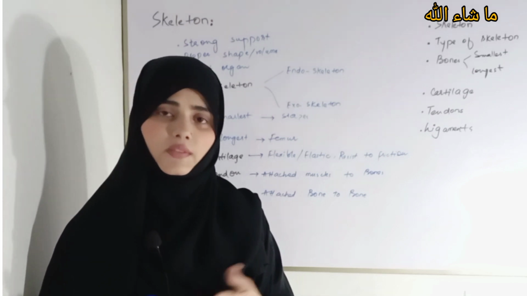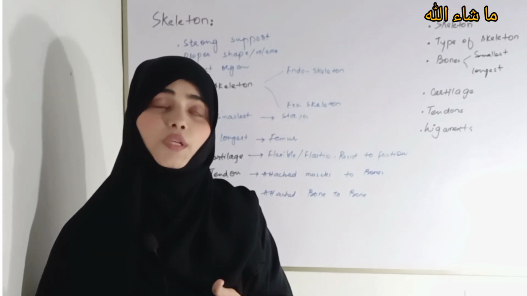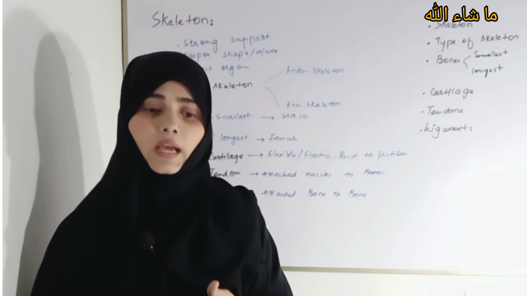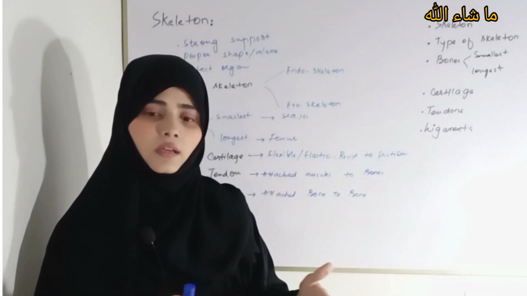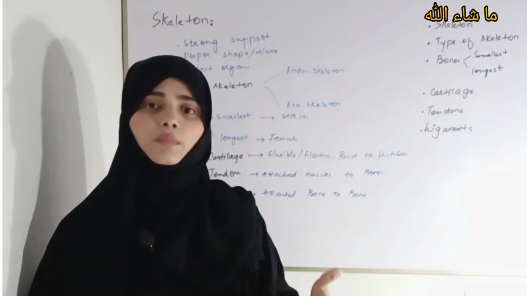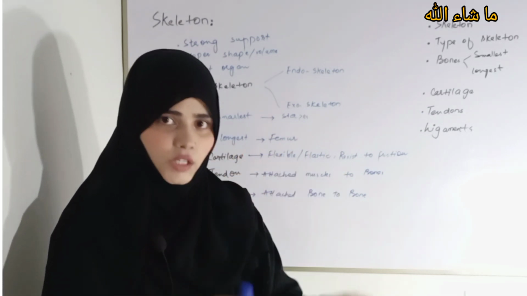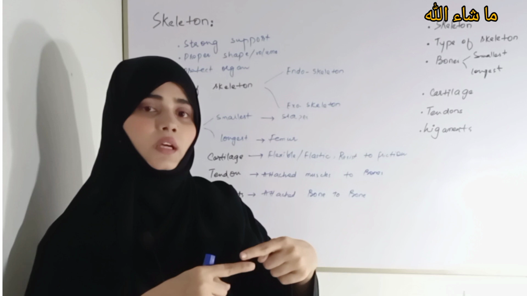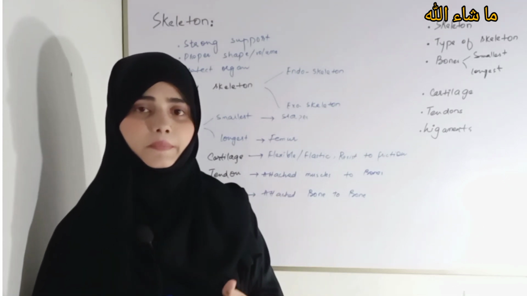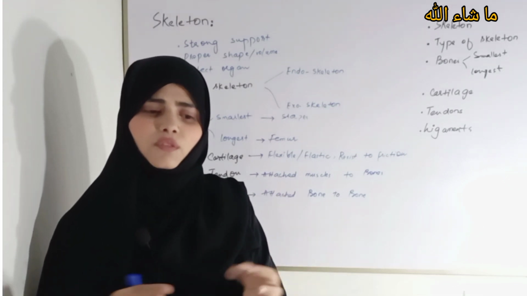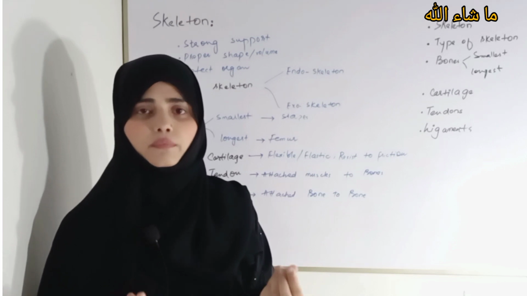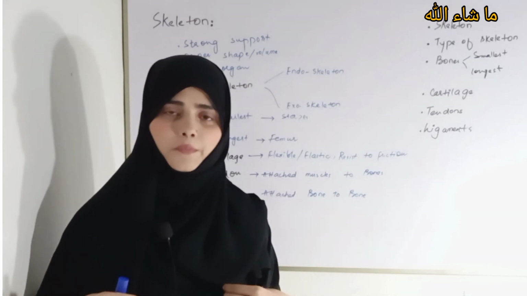And the femur, as I have told you, is the thigh bone. And if you look at your leg region, there are the tibia and fibula. And the knee region bone is called the patella. So I have given you a little overview of the bones present inside our body.